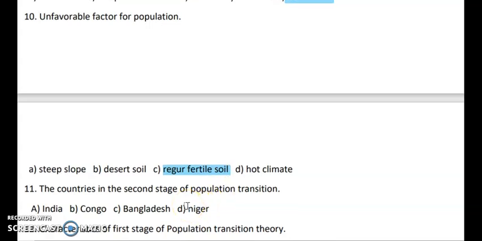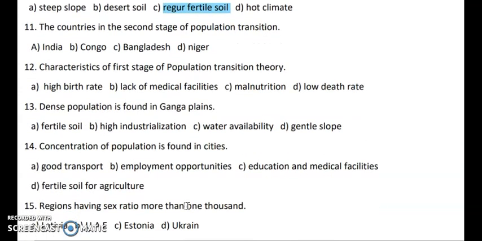Next question. The countries in the second stage of population transition. So you have options like India, Congo, Bangladesh and Niger. So the right answer is India, which lies in the second stage of population explosion transition in the demographic theory.